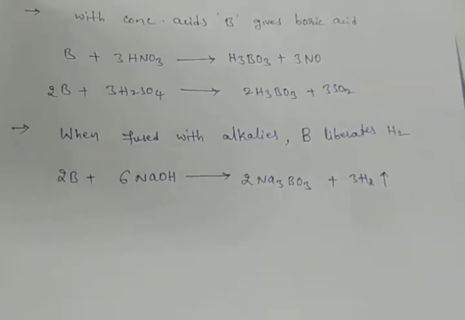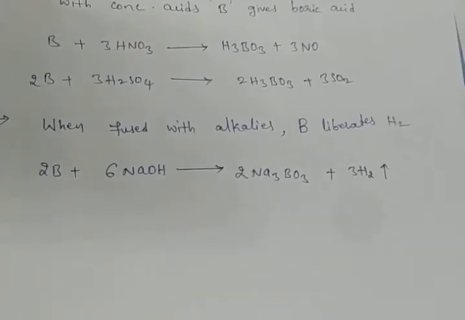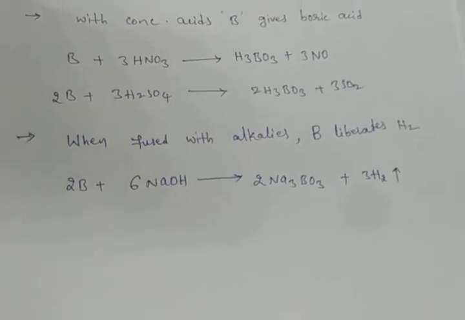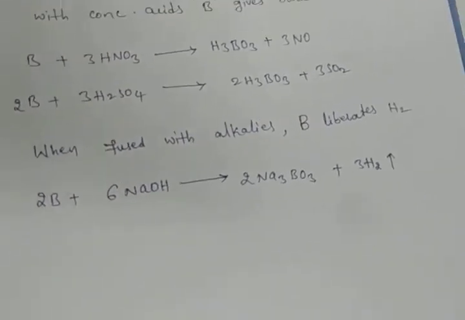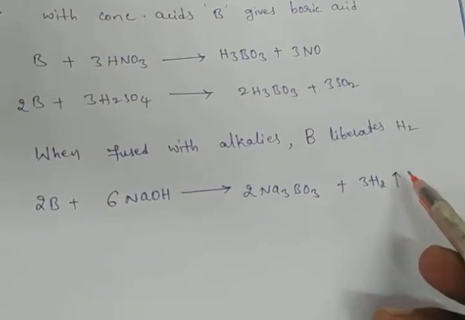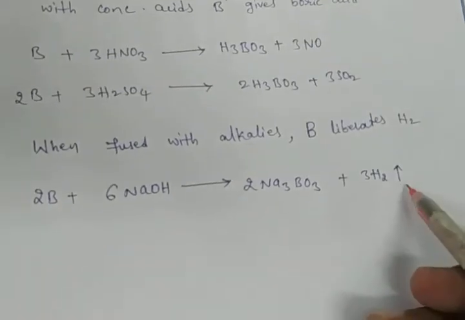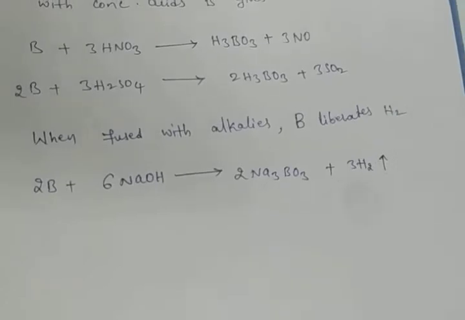When fused with alkalis, boron liberates hydrogen gas. This symbol indicates that gas is liberated. This is about the reducing property of boron.